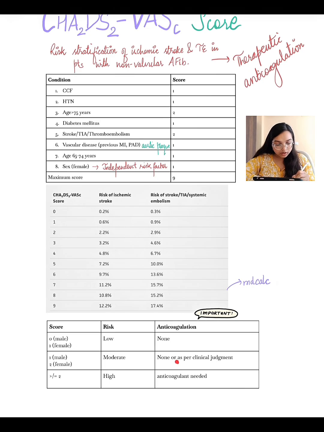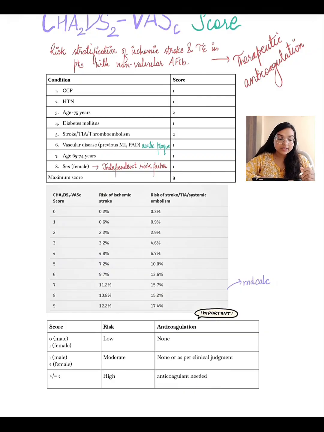So we need to consider anticoagulation in moderate risk. And if the score is 2 or more, from 2 to 9, then that is considered high risk, and anticoagulation is recommended in such cases.